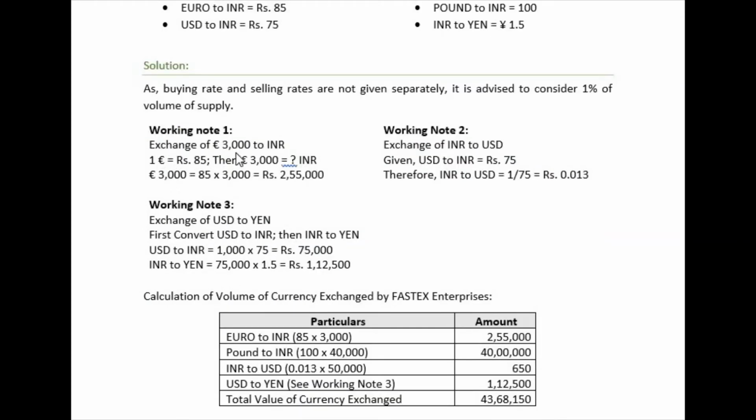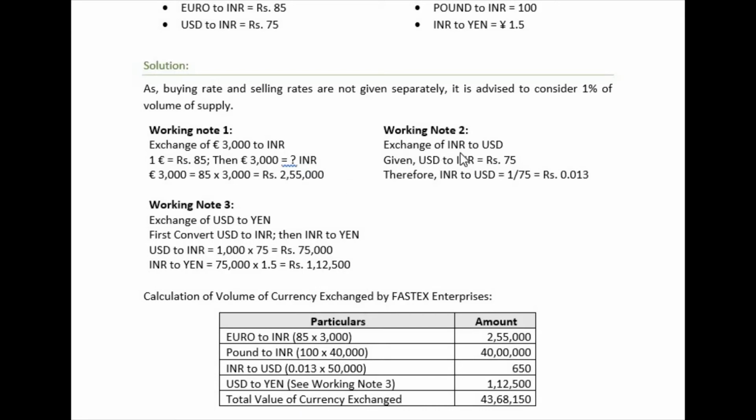Working note: exchange of 3,000 euros to INR. How do you calculate this? 1 euro given is 85 rupees here, and therefore 3,000 euros, how much INR? 3,000 euros will be 85 into 3,000, that will be rupees 2,55,000. This is simple arithmetic you can do.